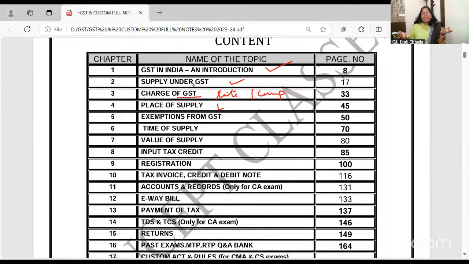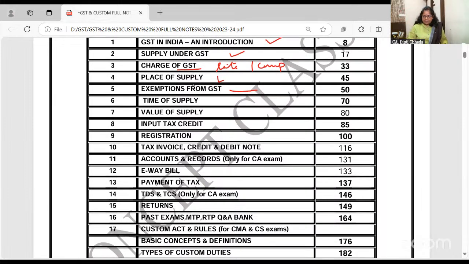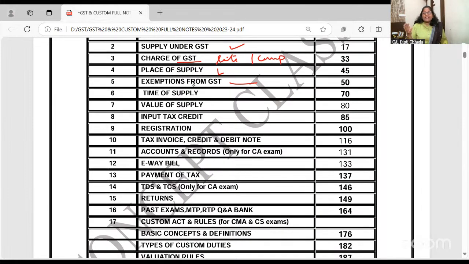Place of supply. I am sending the goods from Hyderabad to Chennai. In flights, the goods are boarded at Hyderabad and the flight is going to Chennai. So where should the taxes be charged? Exemptions, on what GST is not there. For example, medical surgeries and all are performed. They are also giving services. Are they charging GST? No.